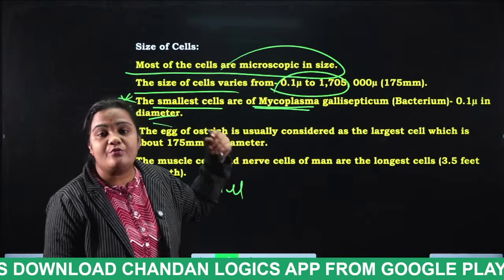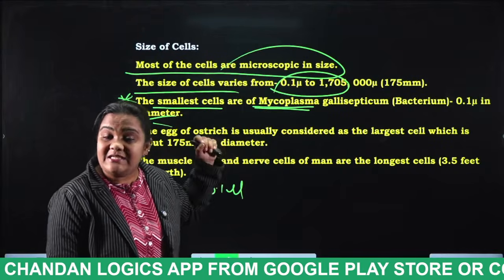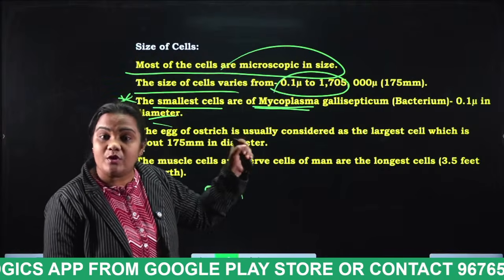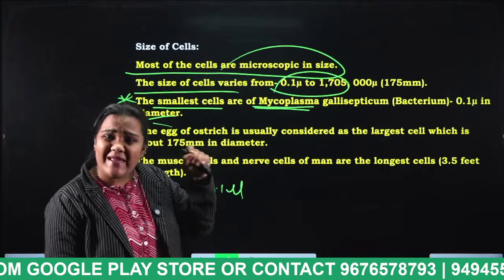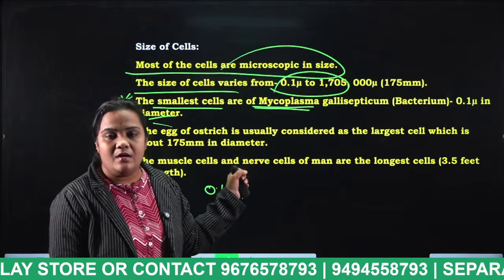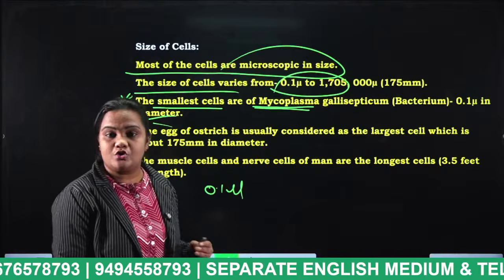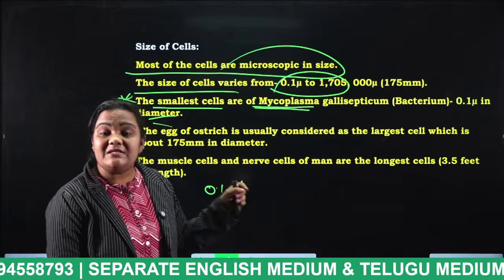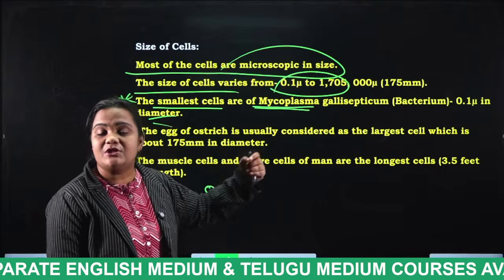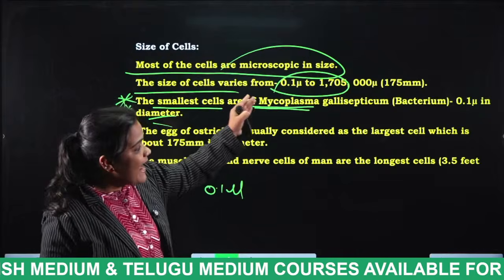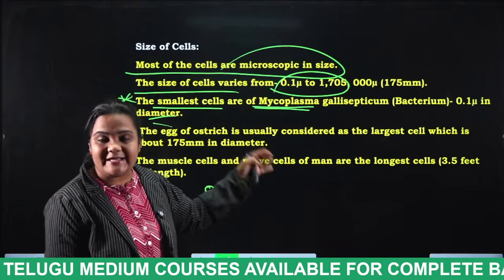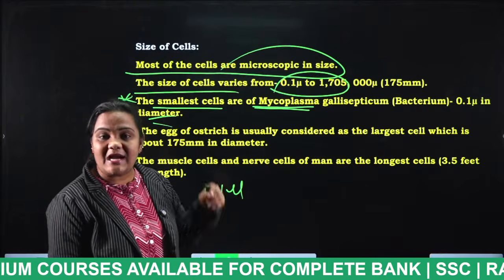It is a type of bacteria. The cell of this species is 0.1 micron. That means it is a very, very tiny cell. It cannot be seen even under a simple microscope. So which organism has the smallest cell, students? Mycoplasma gallisepticum, a type of bacterium.